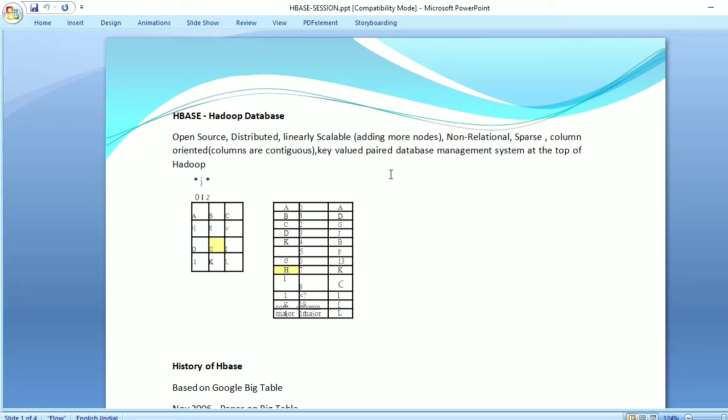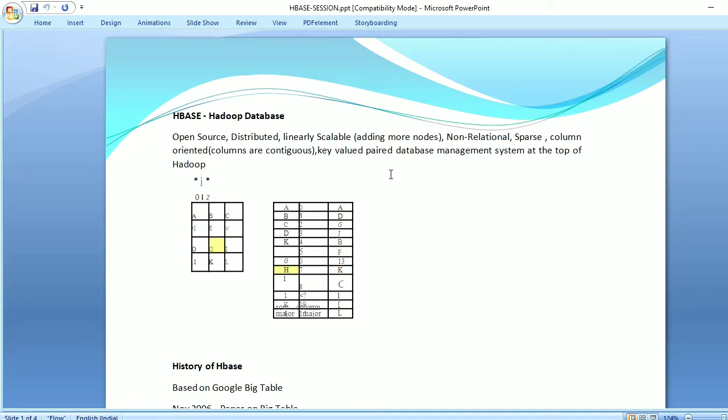Okay. Next, it is sparse database. Sparse database means the cells where the data are loaded are not very close to each other. They are located at some distance from one another.